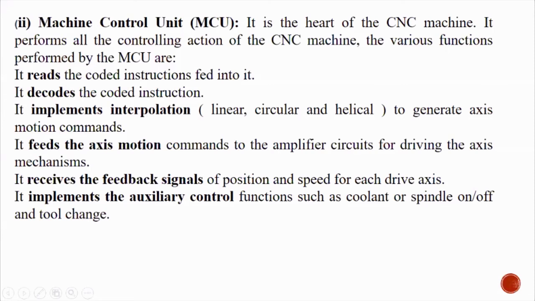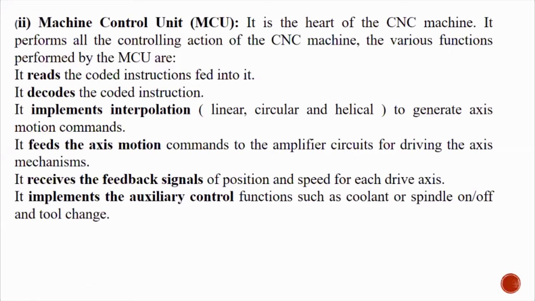Maybe I told you, you have to move in the X direction, Y direction, Z direction. Sometimes you are asked to rotate, move in a circular direction. Some you are asked to go helical, means in between, neither X, nor Y, nor Z. It is an intermediate angle, right? All these axes are going to be commanded by this machine control unit. It even gives the feeds, right? It gives the rotation you have to give for the motion, right?